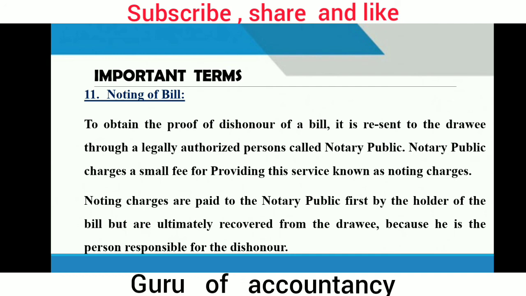Noting of bill. Now when the bill is dishonored, then you have to do notary of this bill of dishonor. The notary office will record the dishonor of the bill. So to obtain the proof of dishonor of the bill, it is resent to the drawee through a legally authorized person called a notary public. The notary public charges a small fee for providing this service, which is known as noting charges. Noting charges are paid by the drawer, that means the creditor, but later on it is collected from the drawee.